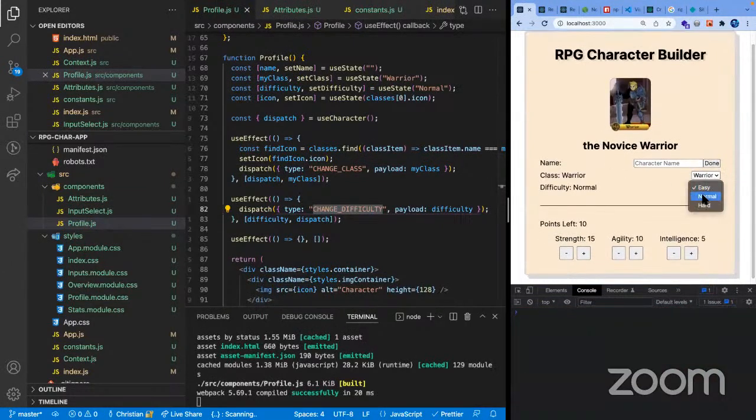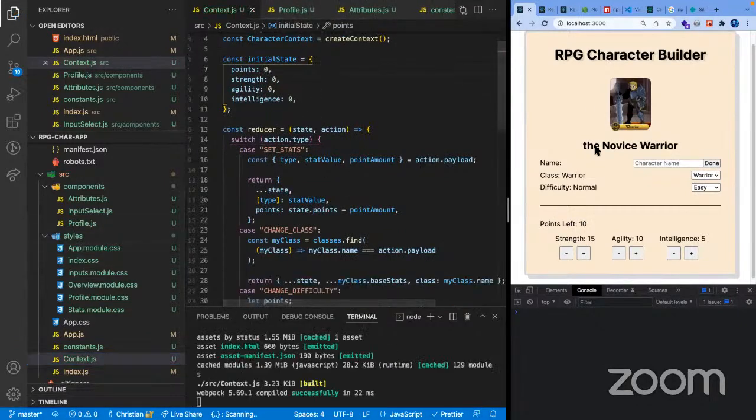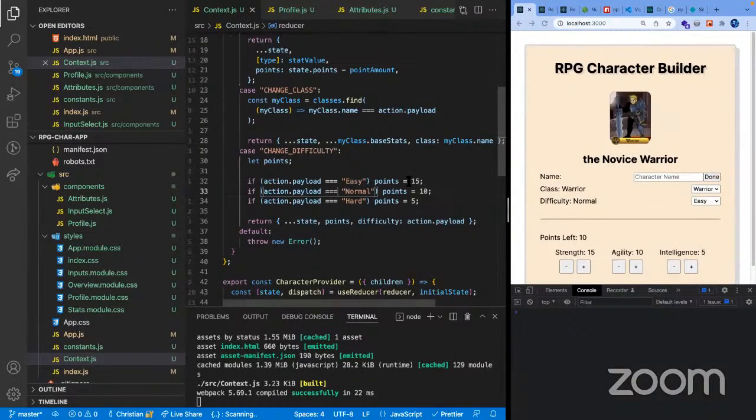So if I do normal, 10, hard, and easy, 15. But it resulted to 10 initially because, yeah, we're 10. But I think that should update in our use effect in the very first load, I believe. 15, 10 is normal.